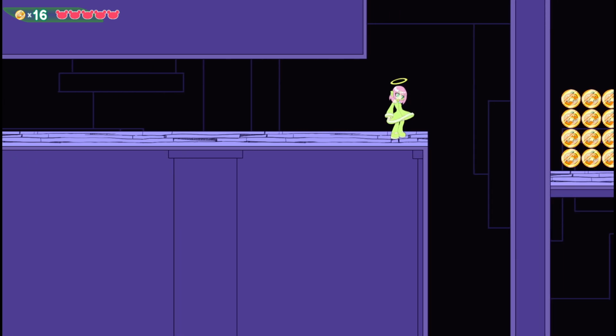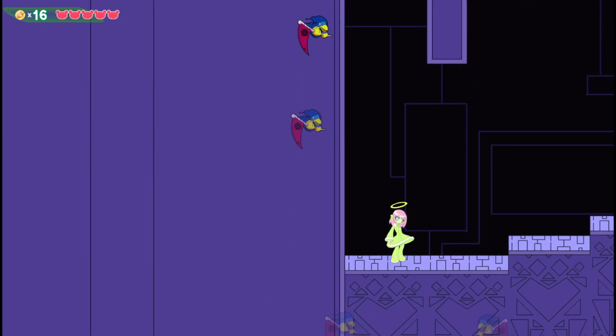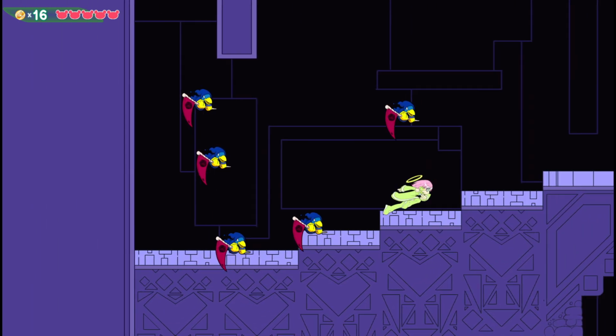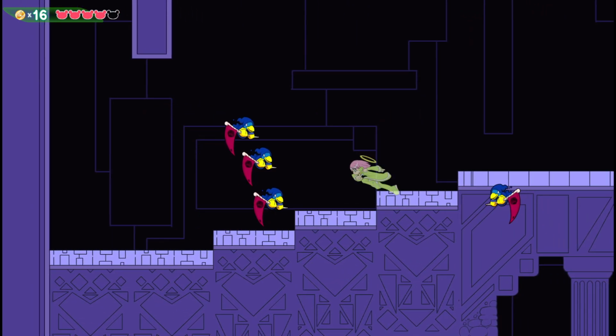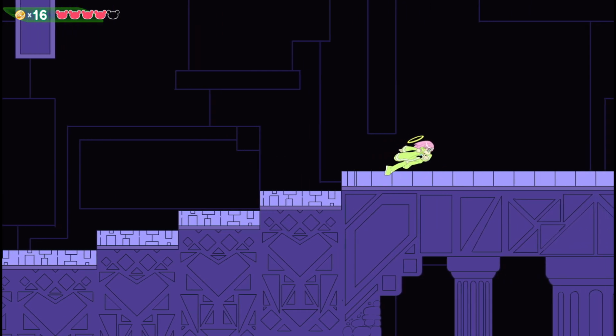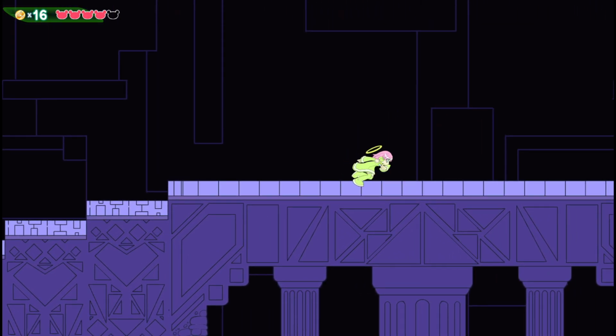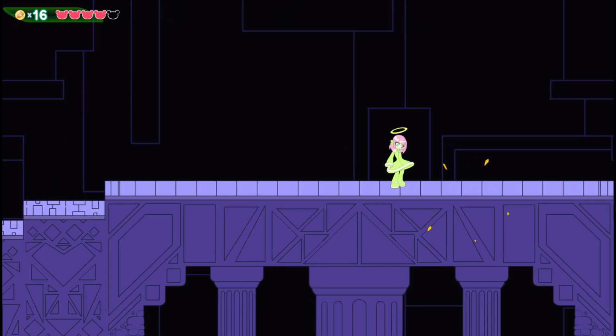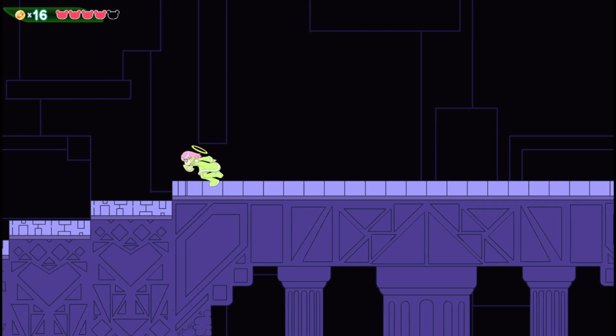And you're going to see what happens when we drop down here. Just surrounded. We are ambushed. Yeah, I think this room and this particular section is one of my favorites. I love the idea that you get surrounded right away. You have a split second to make a decision about where you want to go and how you want to prepare to attack all these guys or run away.